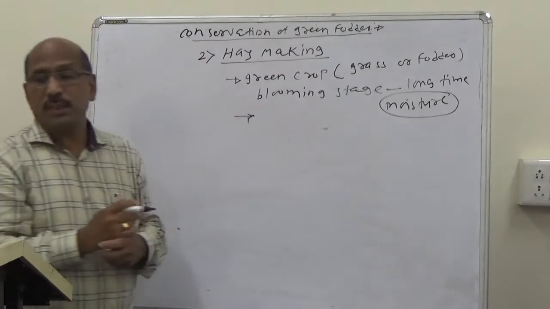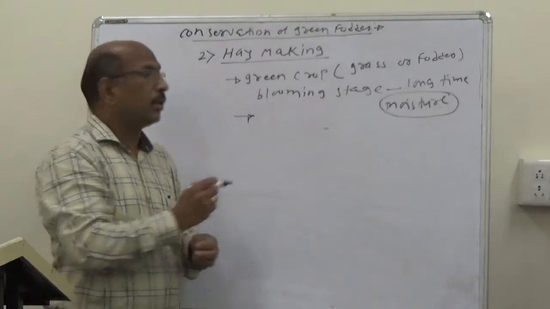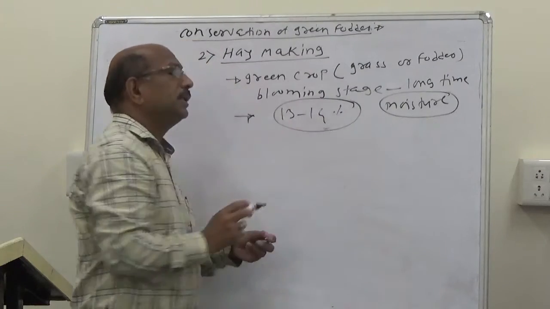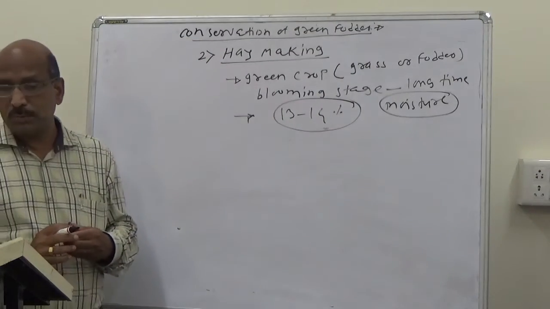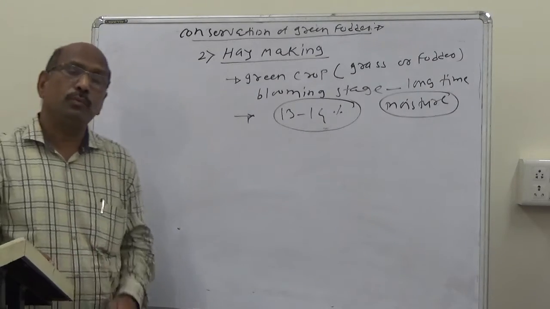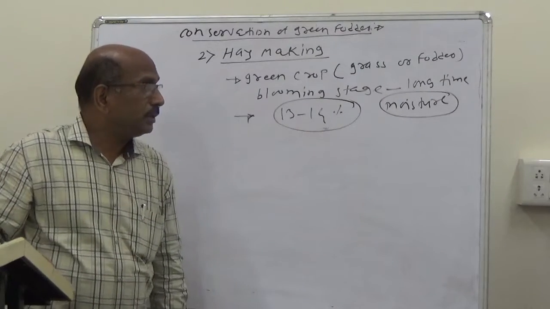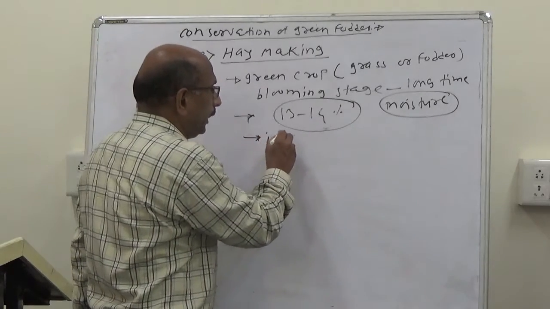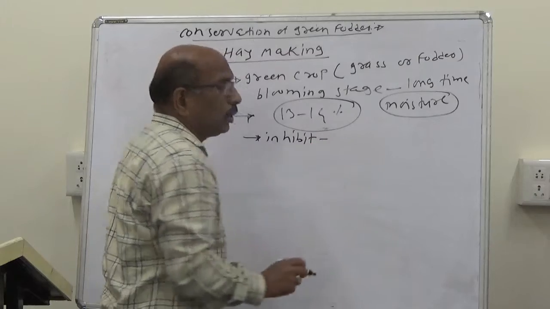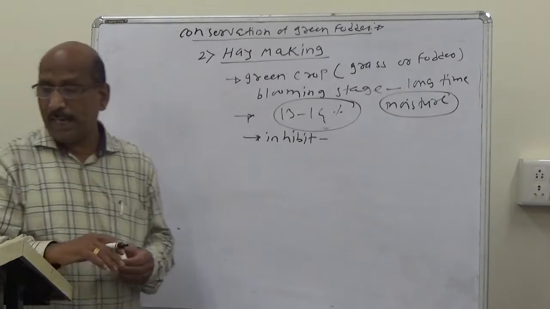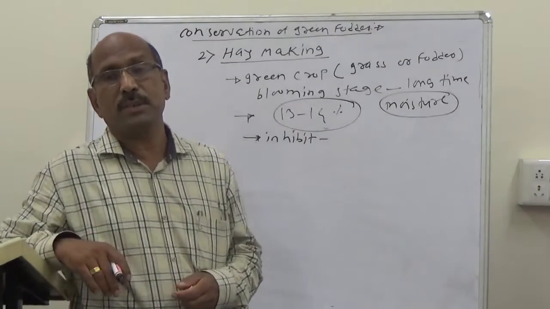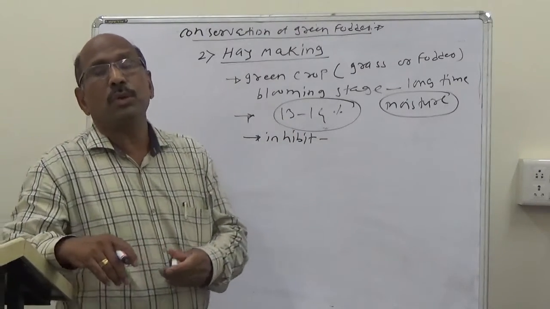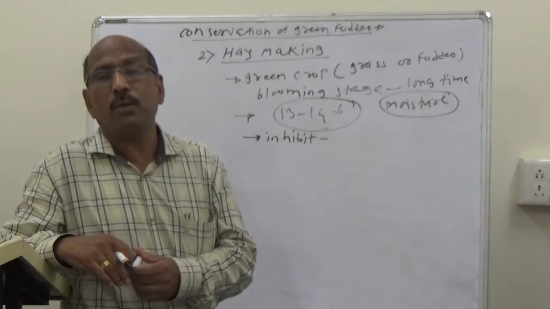The moisture content of the green crop should be reduced to about 13 to 14%. The objective of reducing the moisture is to inhibit the growth of plant and microbial enzymes.